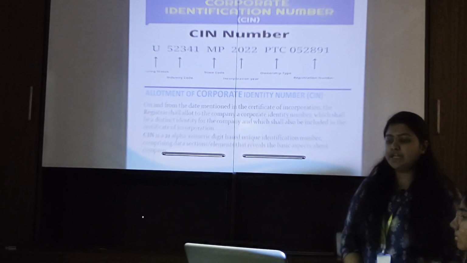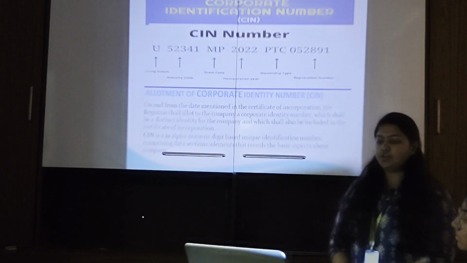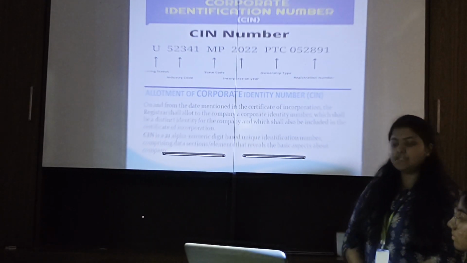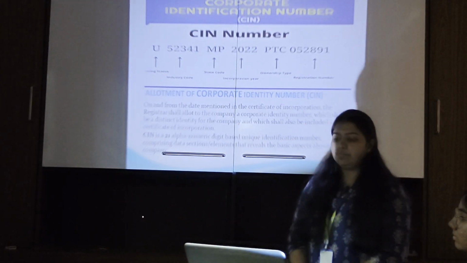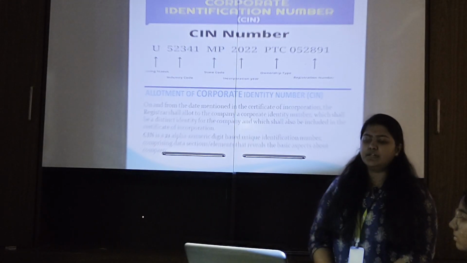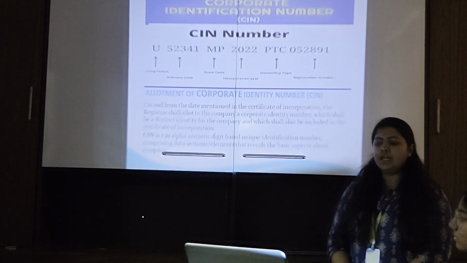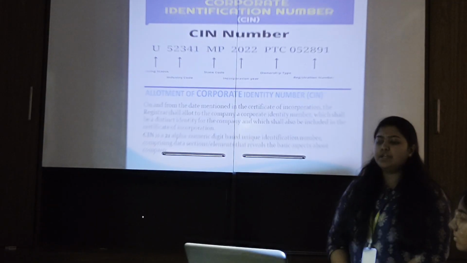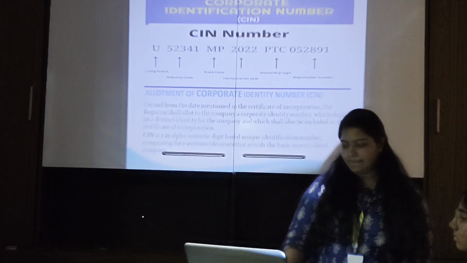On and from the date mentioned in the certificate of incorporation, the registrar shall allot to the company a corporate identity number which shall be a distinct identity for the company and shall also be included in the certificate of incorporation.